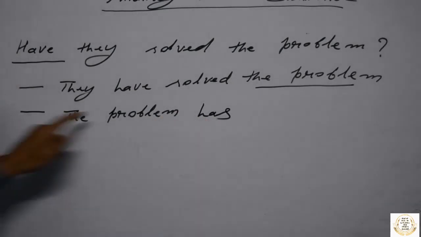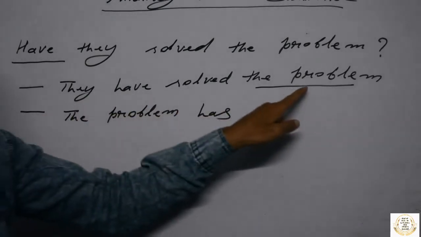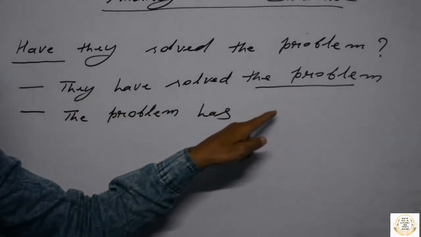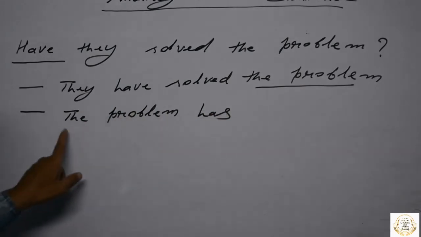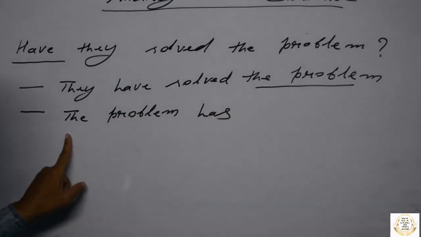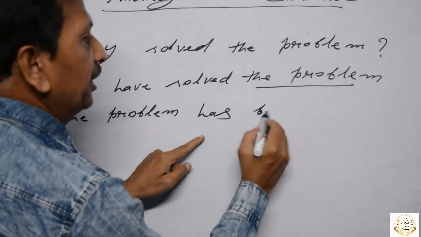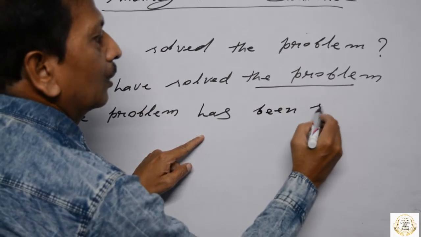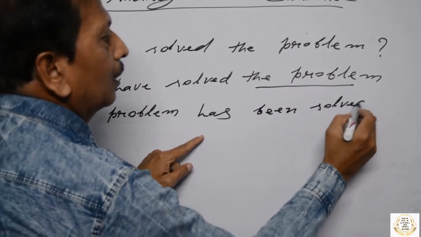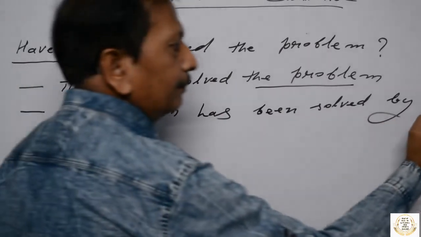This is present perfect tense, and according to present perfect tense you have to write this passive voice. You have read earlier: The problem has been solved by them. Okay?